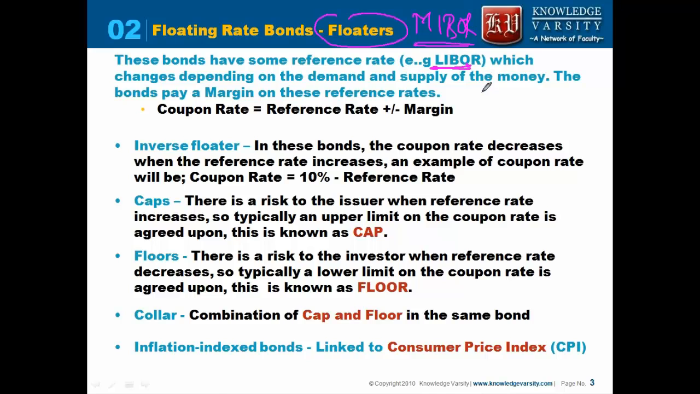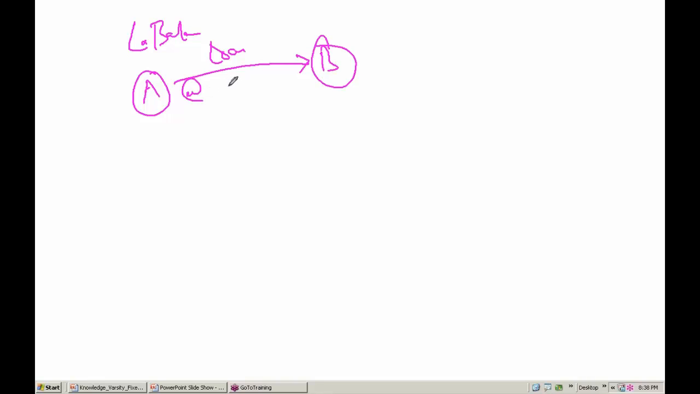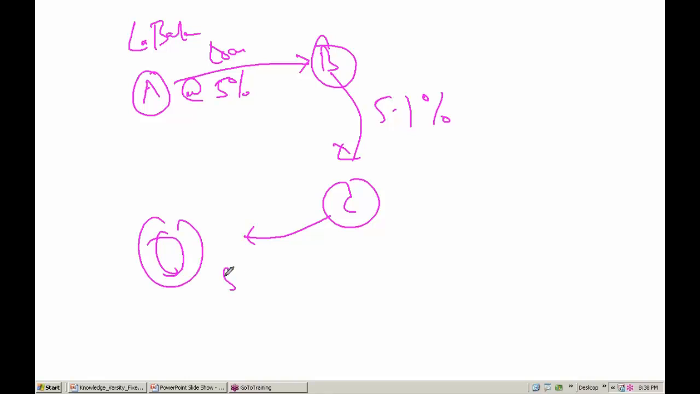Let's say there are banks in London. These banks, let's say there is a bank A. Bank A will give some loan to bank B at some rate. Let's say the rate is 5%. B will give a loan to C at a rate of 5.1%. C will give to D at a rate of 5.05%. D has said that it will give to B at some rate, typically 5.05%.